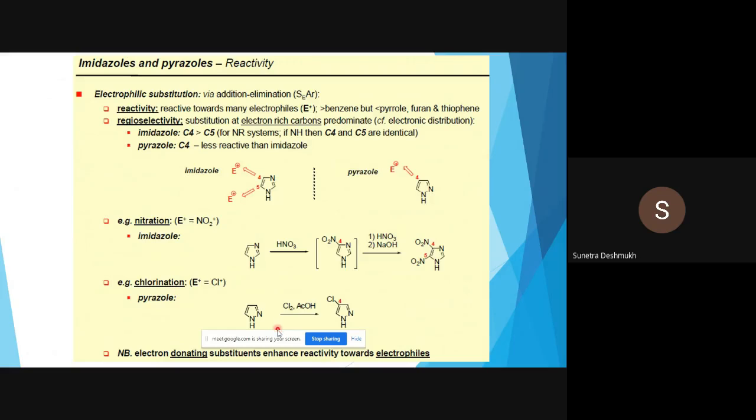Next, chlorination in the case of pyrazole. We have seen that the fourth position is more susceptible to electrophilic attack in pyrazole. So chlorination in the presence of acetic acid occurs at the fourth position. Note: electron-donating substituents enhance reactivity towards electrophiles. This is very important. Electron-donating substituents at any position increase the reactivity towards electrophiles.